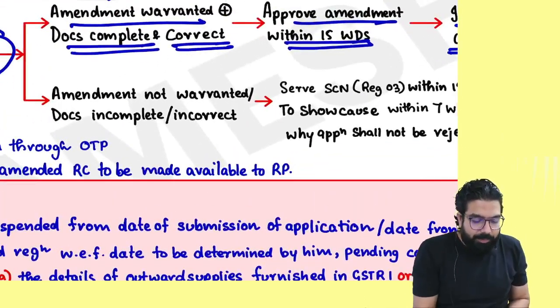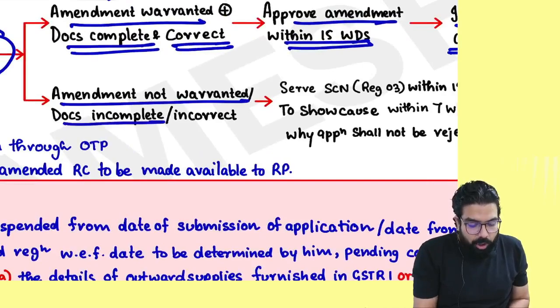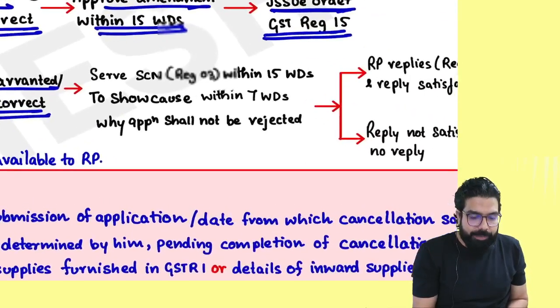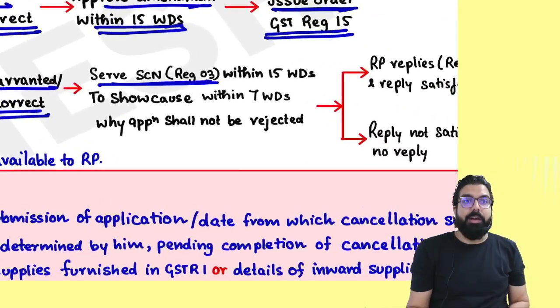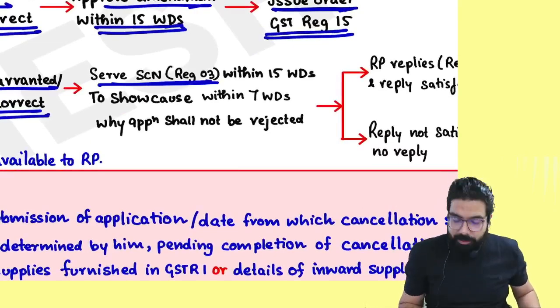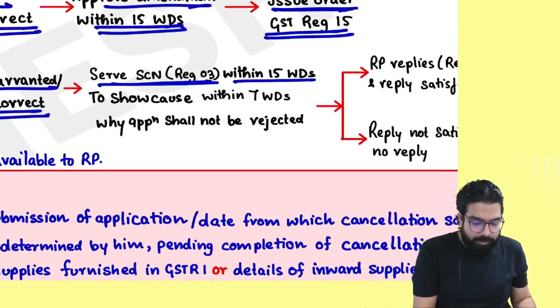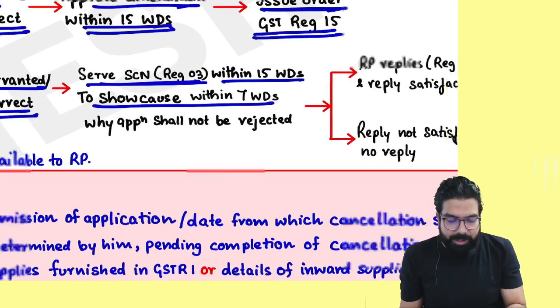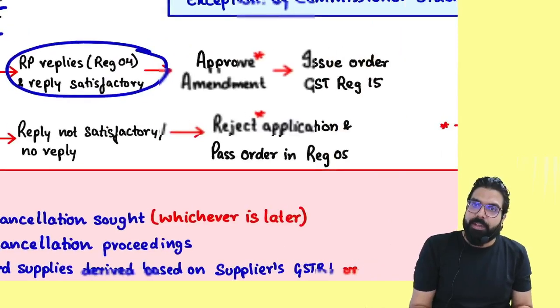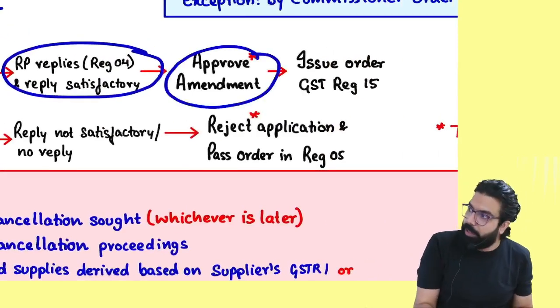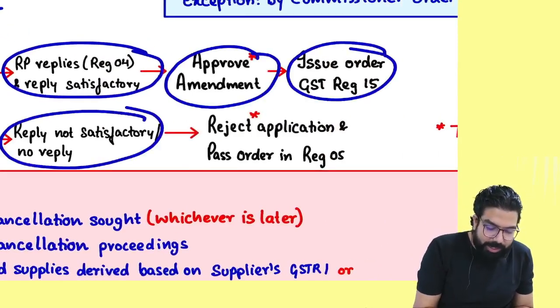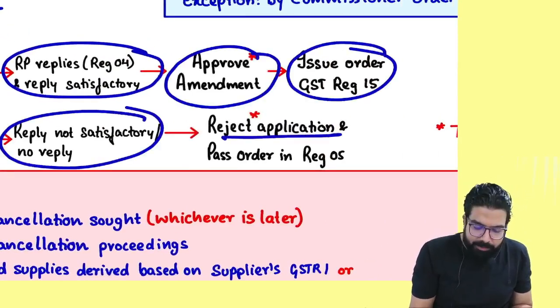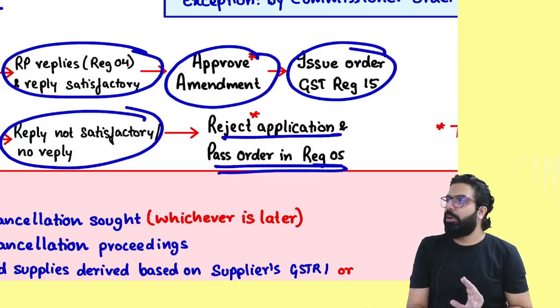But sir, if the amendment is not warranted or documents are incomplete or incorrect, then he will serve a show cause notice within how many days? 15 days. You have to give all the clarification within how many days? 7 days. If he likes it, he will approve the amendment and issue an order. If he does not like it, he will reject the application and issue an order. Are we all clear till here?